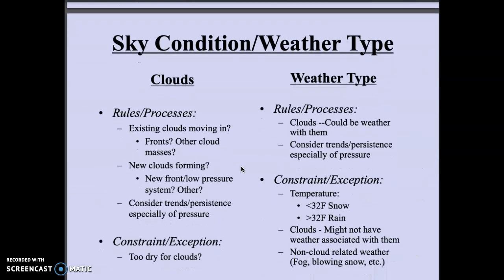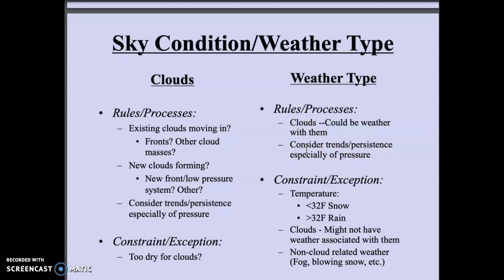And then for sky cloud conditions and weather type, clouds, do you see clouds moving in on the satellite? Is it a front? Or is it just a cloud mass? What's going on there? Are new clouds forming? And then consider how you expect that to move into our area. Alternatively, if it's extremely dry, is it dry enough that you'll have very clear sky conditions? And then for weather type, basically consider what's been happening.